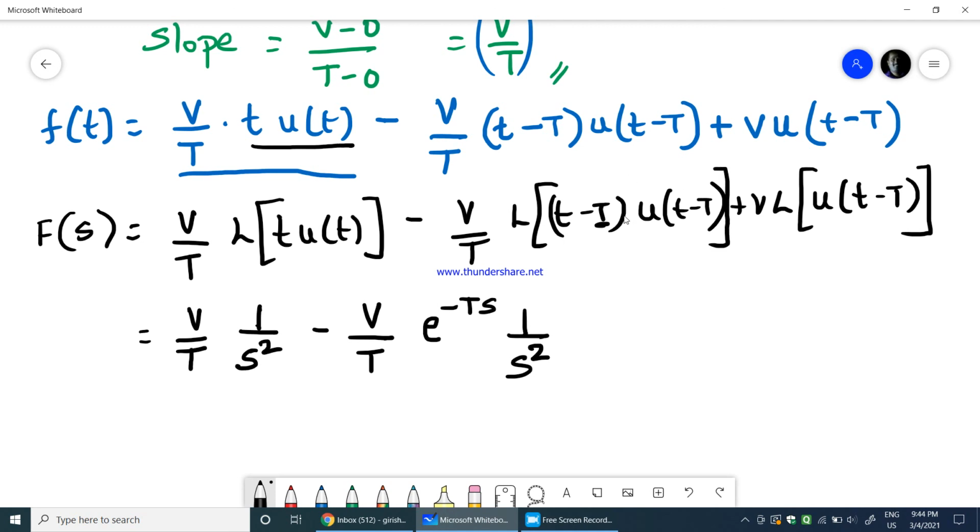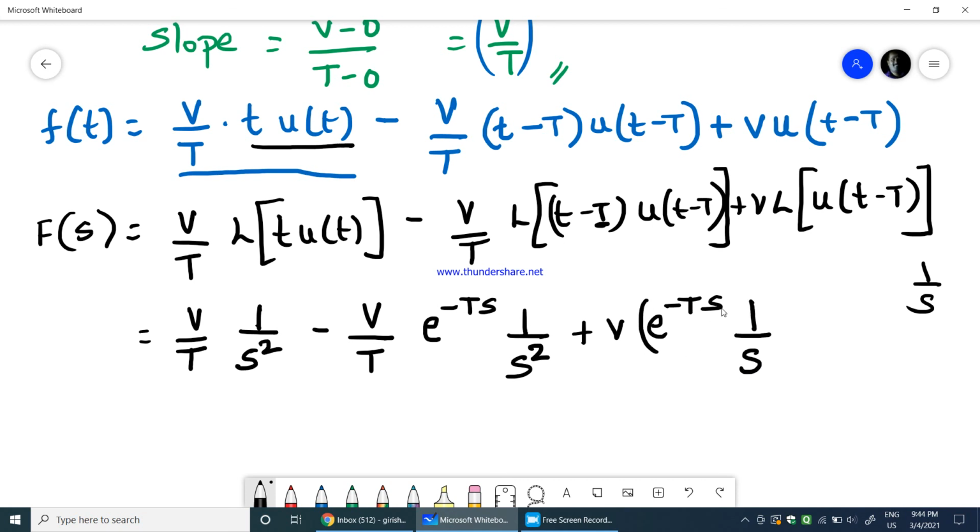Plus v into, again you are finding the Laplace transform of a unit step function, and we know that the Laplace transform of any unit step function is 1 over s, but here it is not just 1 over s, it is e power minus Ts into 1 over s.